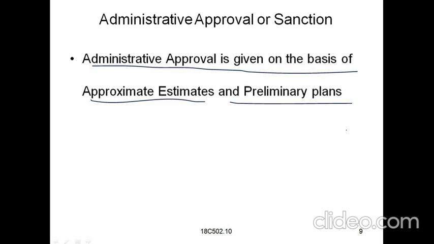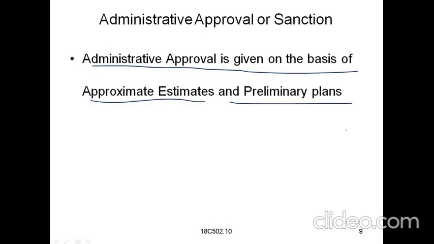Everything should be done in the approximate estimates, along with the detailed drawings and plans of whatever structure you are going to construct. That should be prepared in detail with AutoCAD plans, the steel calculations, and the bar bending schedule with details of the length of the bars and how many bars are there. Everything should be submitted with the approximate estimates.